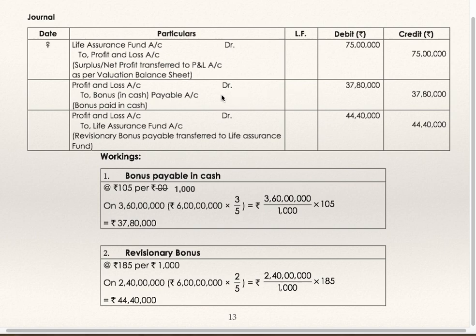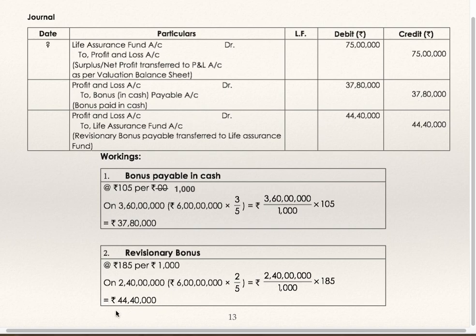At the time of payment, entry will be outstanding bonus account debit to cash. Sorry. So this is the provision, profit and loss account debit to outstanding bonus 37 lakhs 80,000. At the time of payment, outstanding bonus to cash.